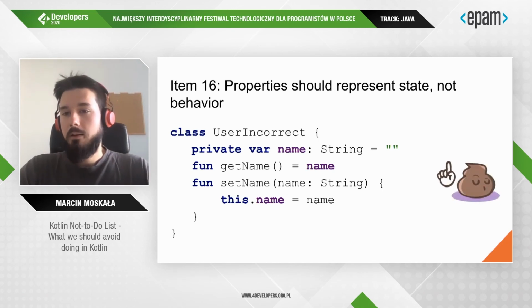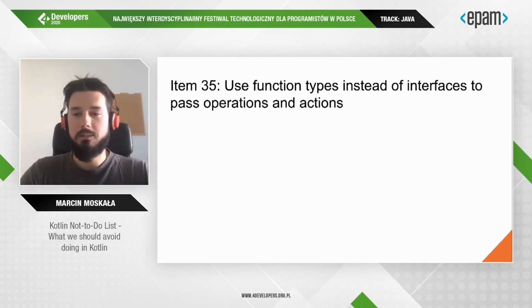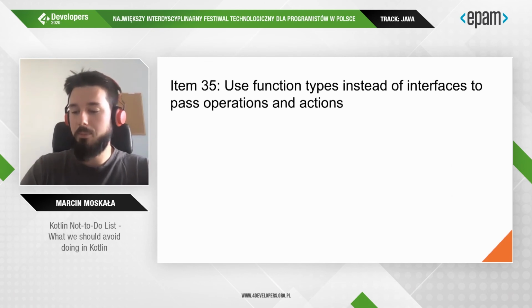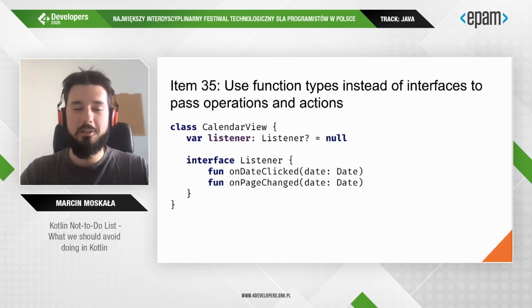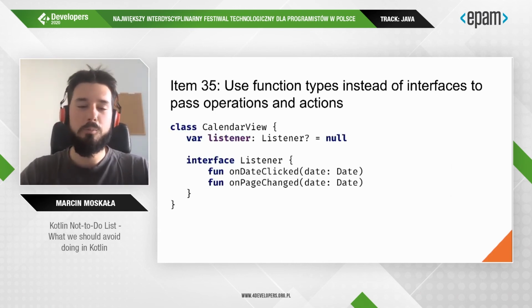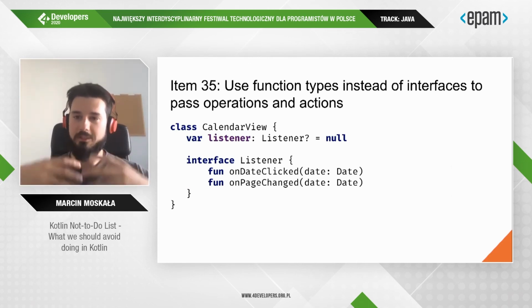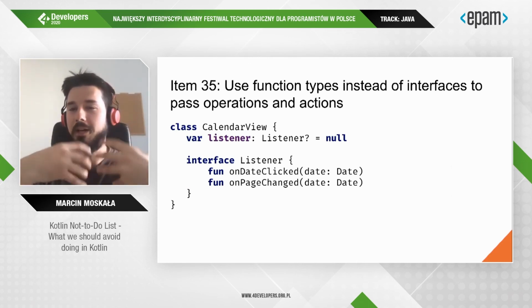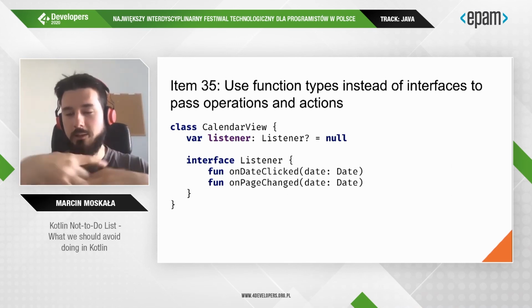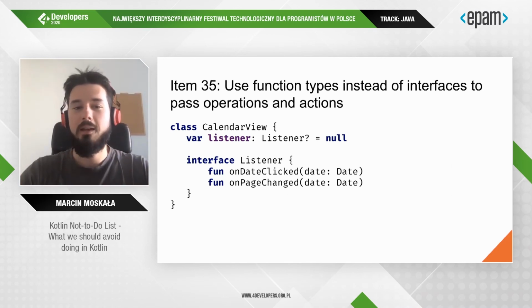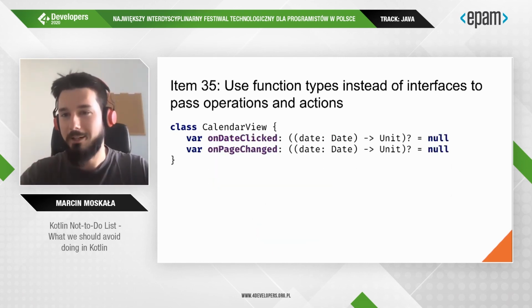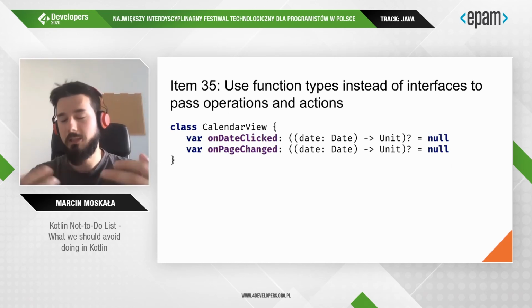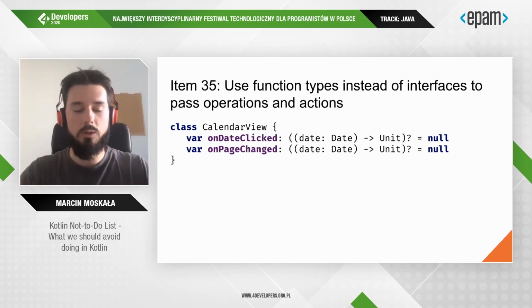And finally, functions. Some developers have habits from Java to represent behavior using interfaces, like in here. This is not a good practice. In Kotlin, we represent a behavior that we want to pass using a function type. And so in here, instead of this interface, we should have properties with function types. It's more idiomatic. It's the way how we use Kotlin.